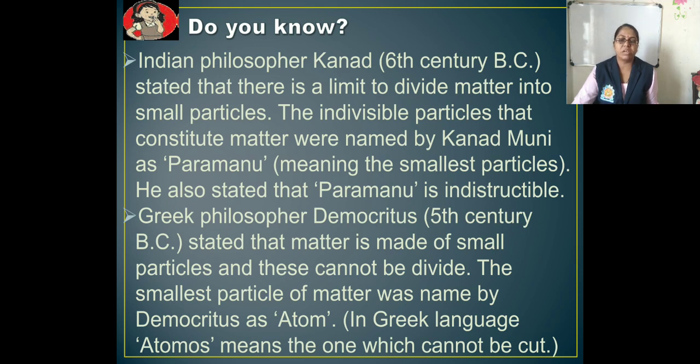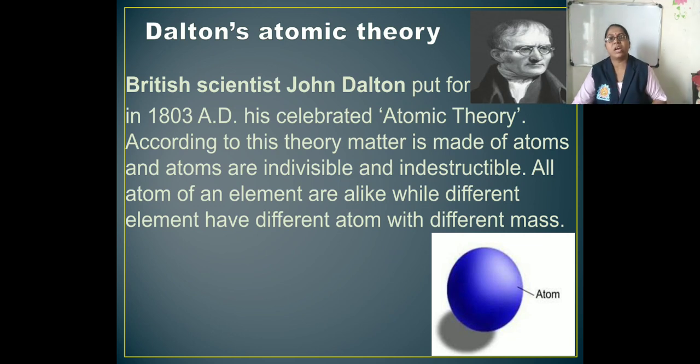It started with Dalton's atomic theory. So let us see that. Dalton's atomic theory. British scientist John Dalton put forth in 1803 AD his celebrated atomic theory. According to this theory, matter is made up of atoms, and atoms are indivisible and indestructible. All the atoms of an element are alike, while different elements have different atoms with different mass.